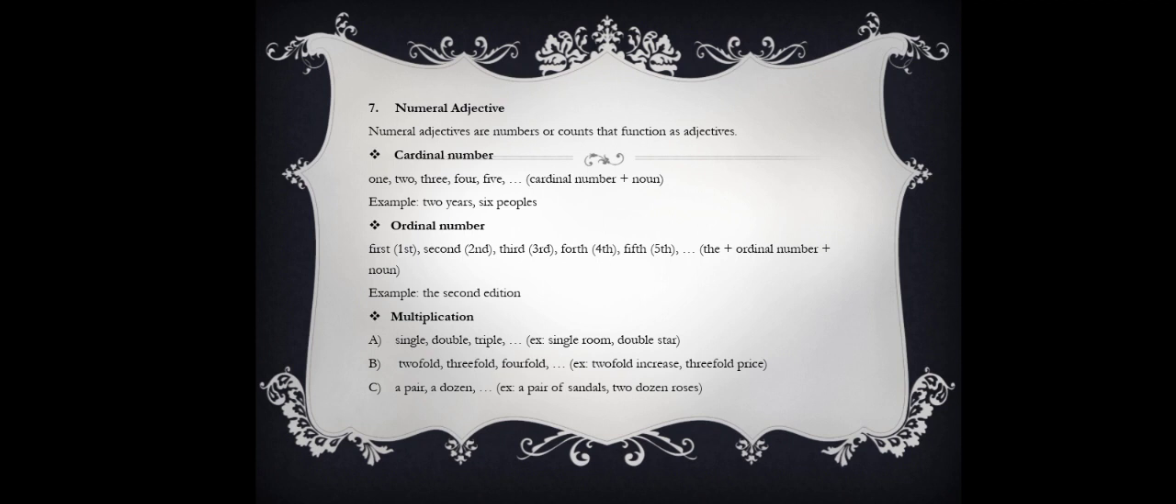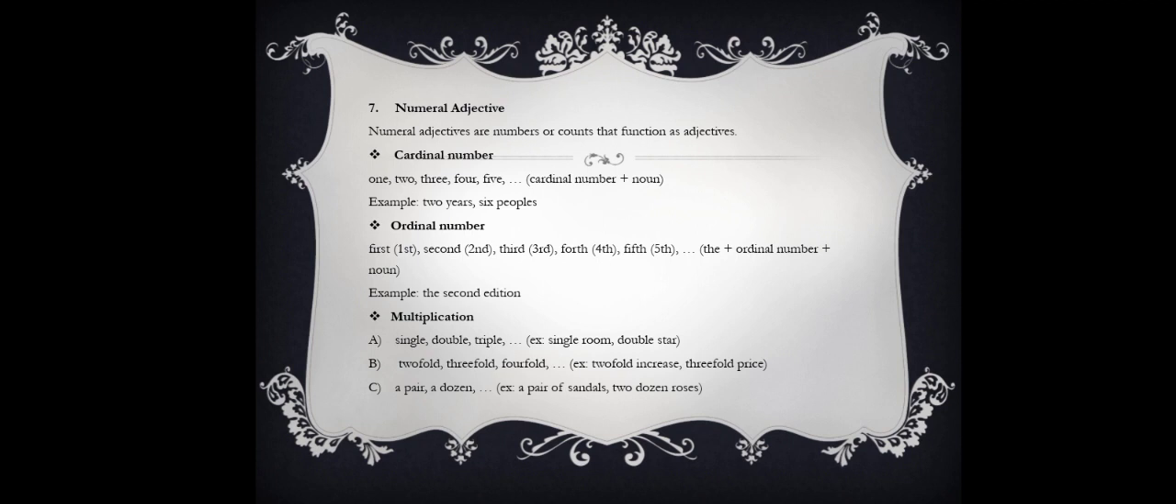And then the second is ordinal number such as first, second, third, fourth, fifth, etc. The pattern is the plus ordinal number plus noun. For the example, the second addition. And then the third is multiplication. There are three types of multiplication. A is single, double, triple, etc. For the example, single room or double star.